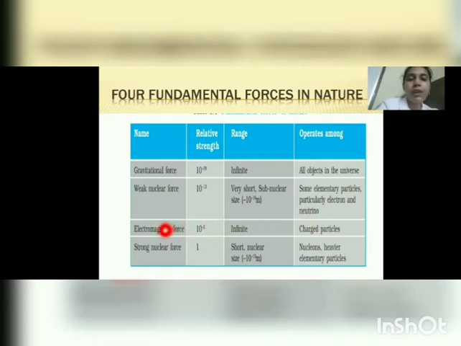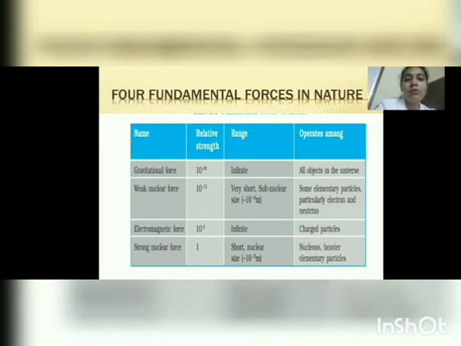Next, our electromagnetic force, that is the third force. Electromagnetic force is 10 raised to minus 2 times compared to that of the strong nuclear force, and this electromagnetic force also extends up to infinity. It operates among all the charged particles. The electromagnetic force is not applicable to uncharged particles. Okay, it can be operated only among the charged particles.